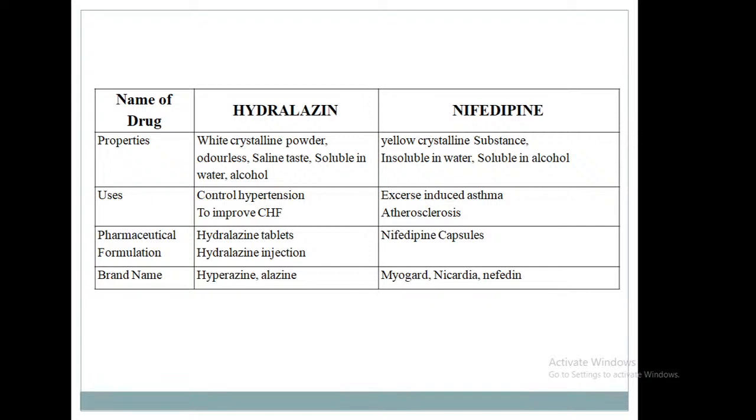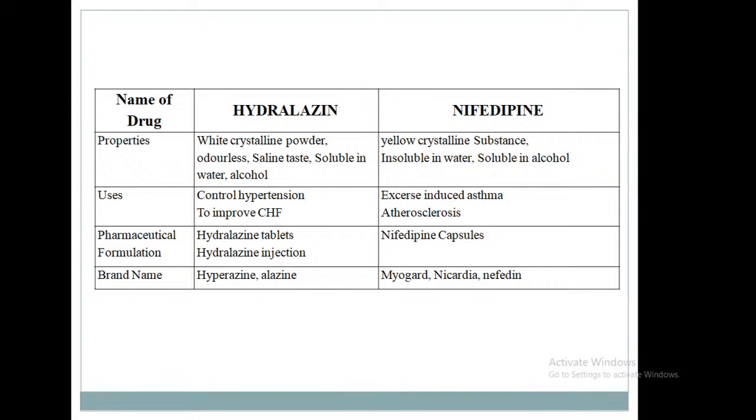Next drug under the antihypertensive drugs, hydralazine. Properties: white crystalline powder, odorless, saline in taste, soluble in water and alcohol. It is used to control hypertension. Also it is used to improve congestive heart failure. Formulation: hydralazine tablet and hydralazine injection. Brand names hyperazine and alanazine.